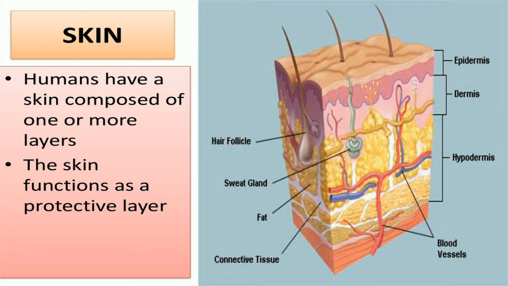Now skin. Humans have skin composed of more than one layer, and here we can see the skin layers. The skin functions as a protective layer, and our largest sense organ is the skin. So children, you all understand about our body and organs.